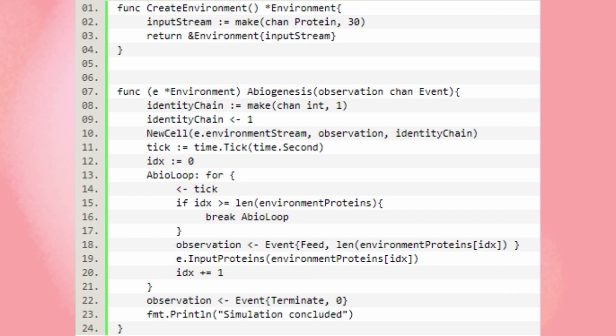We do our own time of ticking here and create our own cell. And then we loop through that environment array I showed you earlier. All of those proteins eventually just get fed in, grouped in an array, into the system every second on a tick. And here is what that looks like.